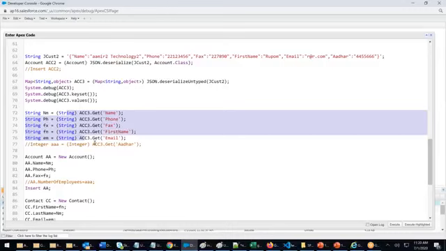Now there are 5 to 6 fields that are there: name, phone, fax, first name, email, Aadhaar. Suppose in real time, I have 100 fields given to me. How can I write like this one by one? I have to do it. That is the reason these are complex now.